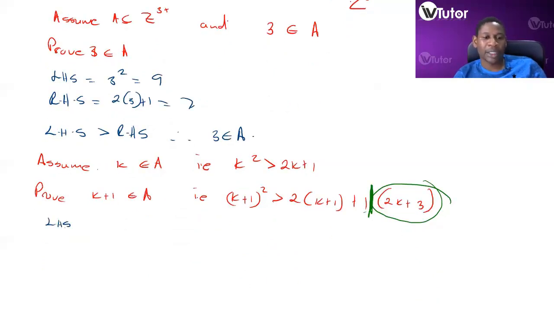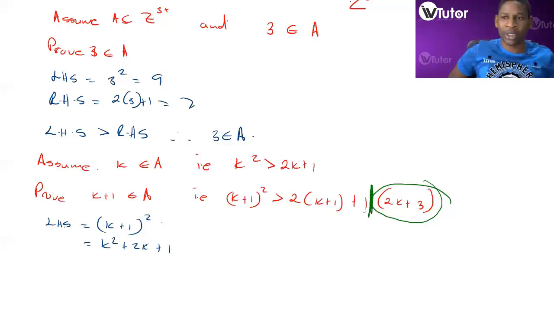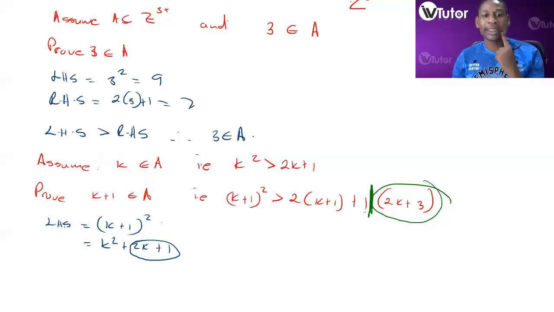left-hand side is equal to (k plus 1) squared. Right. We can expand this, right? And have k squared plus 2k plus 1, right? If we expand it to say k squared plus 2k plus 1, okay, what then do we get? Right, we know 2k plus 1 is less than k squared, or k squared is greater than 2k plus 1, okay? And we'll see that here.